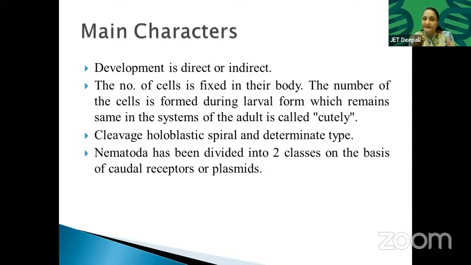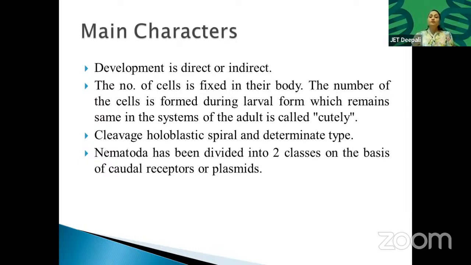Cleavage is holoblastic, spiral, and determinate type. We will study in detail about cleavage when we do embryology. Okay, when we study the embryo, how cleavage of the embryo takes place, what is blastocoel, what is blastoderm, what is gastroderm.